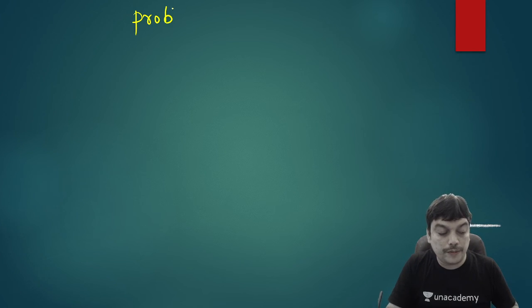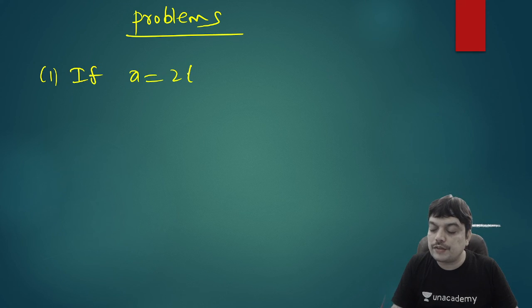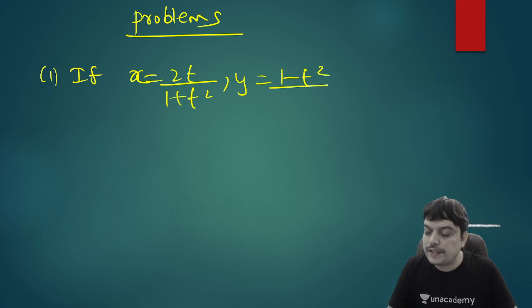So let us do problems on this. So the first question: if x is equal to 2t by 1 plus t square and y equal to 1 minus t square by 1 plus t square, then what is the value of dy by dx?